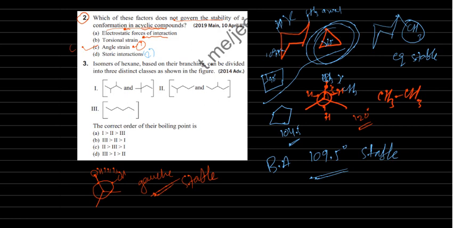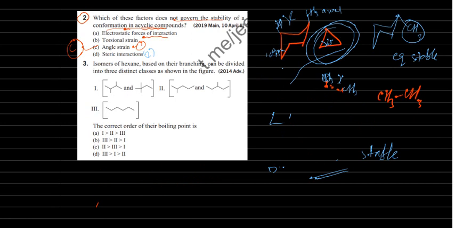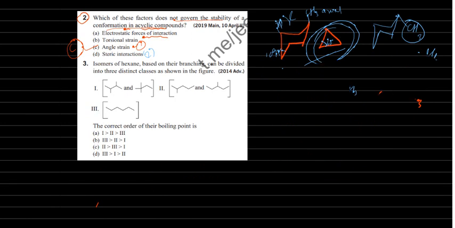C is the answer. Next, in case of the third, isomers of hexane based on their branching can be divided into 3 distinct classes shown. Okay, so what is it finally asking? Isomers of hexane based on their branching can be divided into 3 distinct classes as shown in the figure.